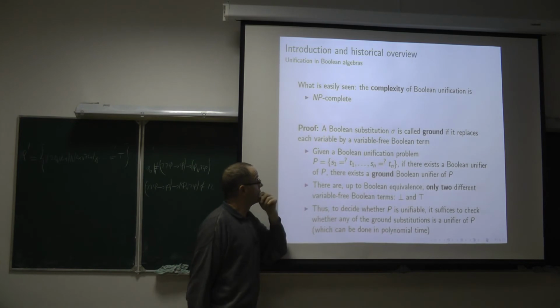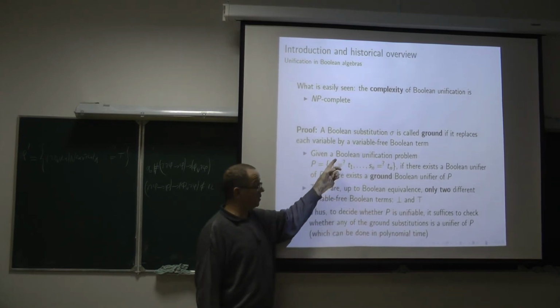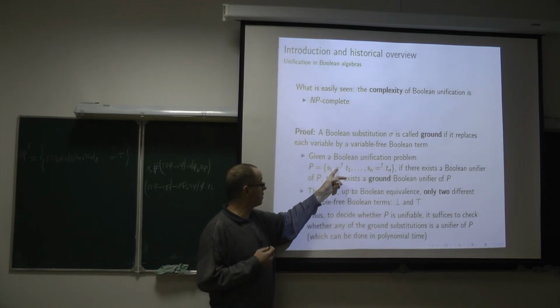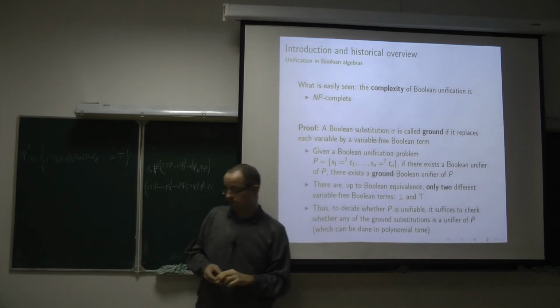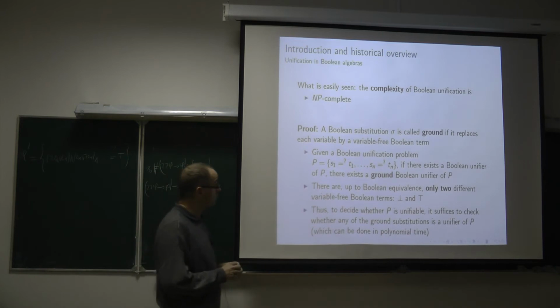And second, if a unification problem P like this has a unifier, then it possesses a ground unifier. It is related to the rule of uniform substitution.